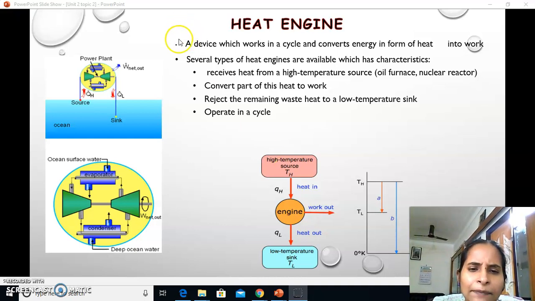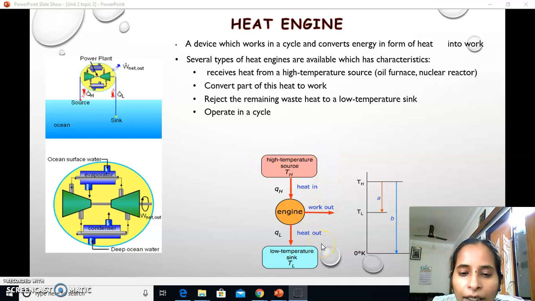Several types of heat engines are available, which have the characteristics of receiving heat from a higher temperature source, converting part of this heat into work, and rejecting the remaining waste heat into a lower temperature sink, operating in a cycle. These characteristics will be explained clearly by this small picture now.